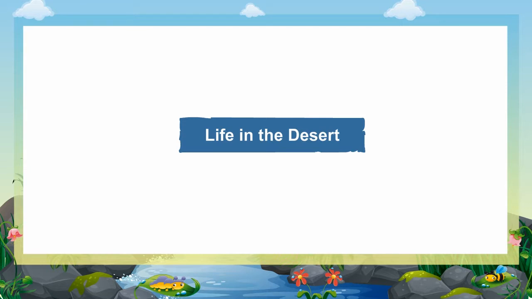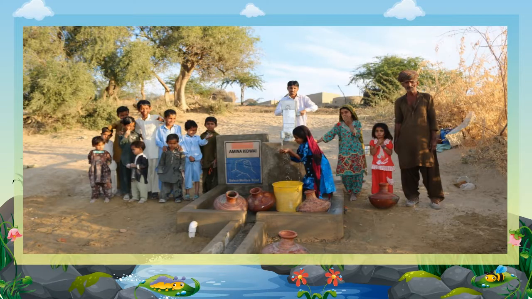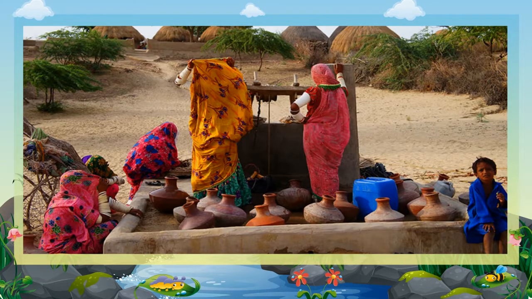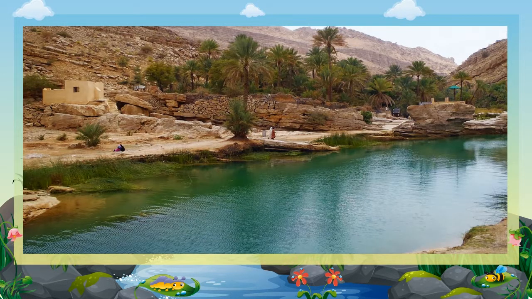Life in the desert. The life of the people in the desert is very difficult. There is a scarcity of water in this region. People do not even get sufficient drinking water. They have to walk long distances to get drinking water from deep wells or from springs.